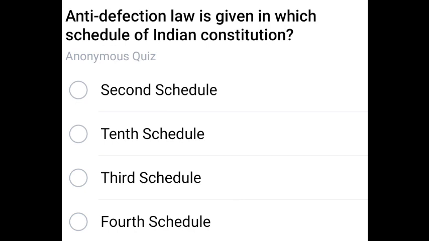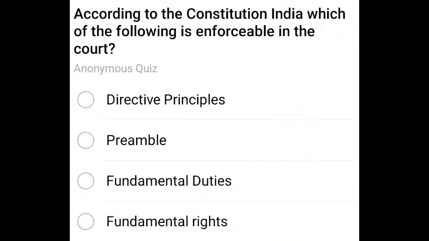Anti-defection law is given in which schedule of the Indian Constitution? The correct answer is the 10th schedule. 10th schedule, anti-defection law. According to the Constitution, which of the following is enforceable in the court?